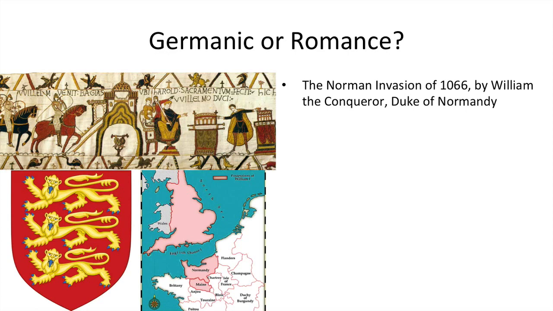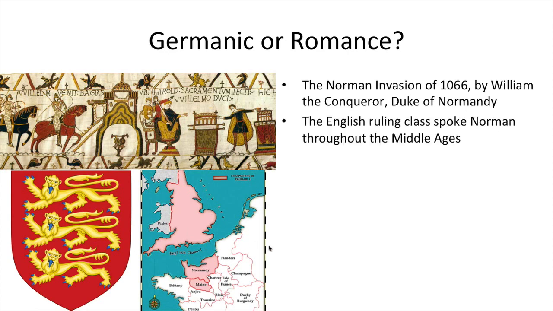Remember from before, Romance languages include French and Italian and Spanish. So here's the deal. The Norman invasion of 1066 by William the Conqueror, who was Duke of Normandy, this part of France here called Normandy, still called Normandy today. He and his pals, basically, invaded and conquered England, and they ended up changing a lot of the language. The English ruling class spoke Norman throughout the Middle Ages. Basically, Norman was kind of a French language then.